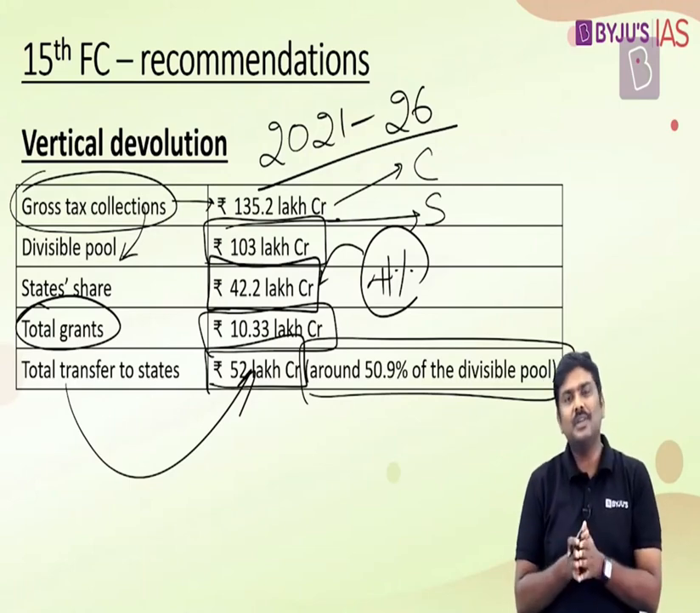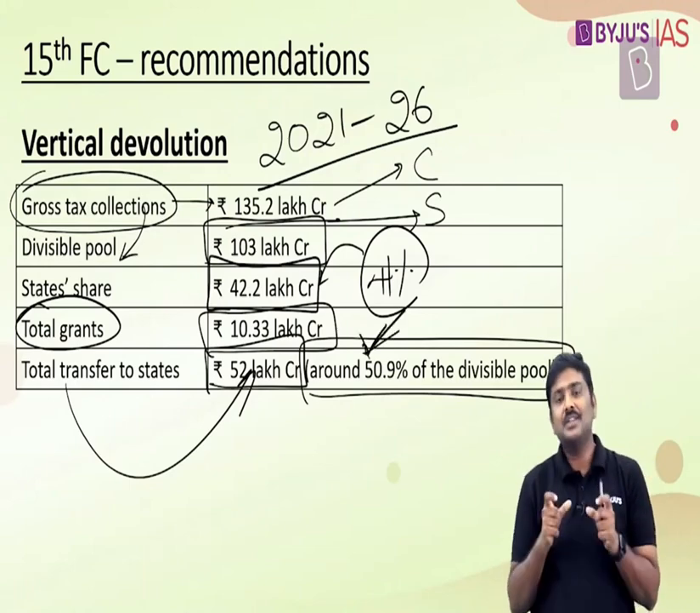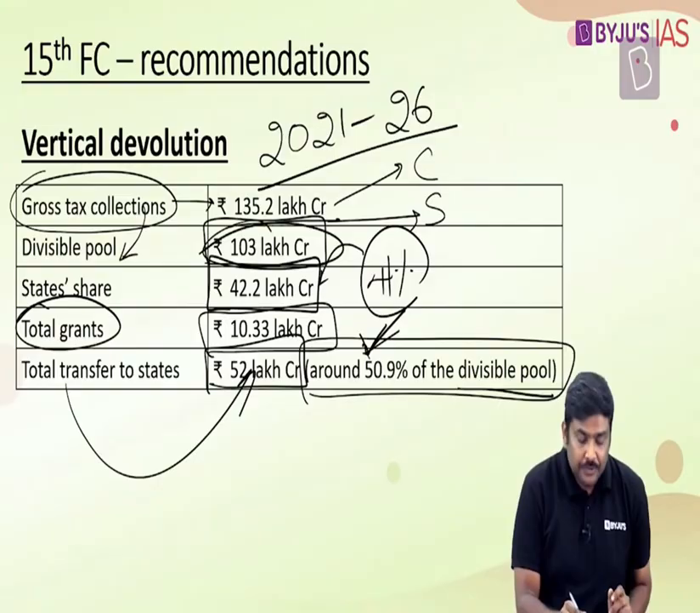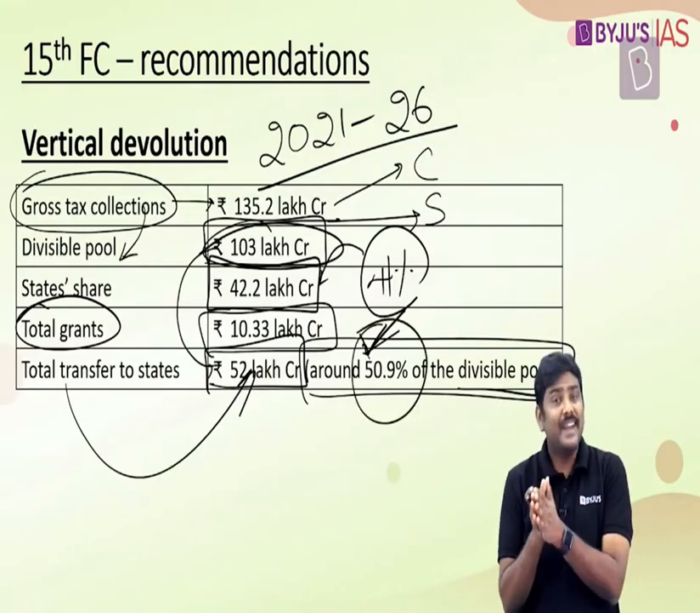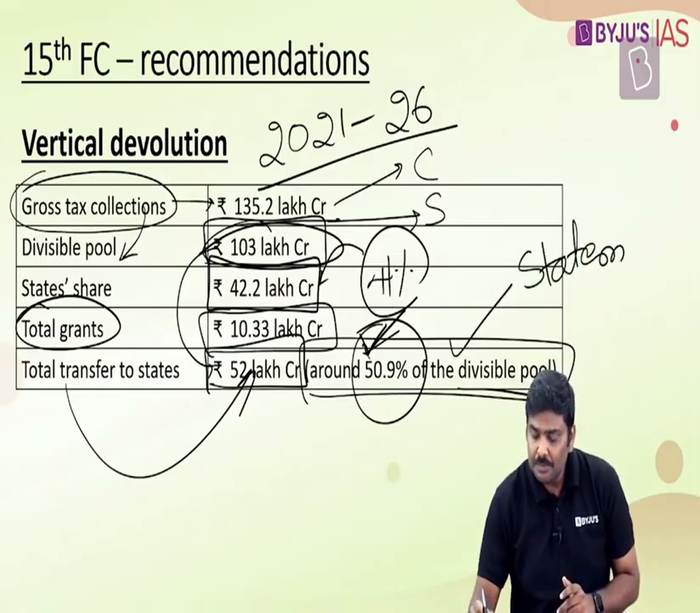Should you remember all of this particular data? For UPSC, it is not required. What you need to remember is this particular data. That is, out of the total divisible pool, that is 103 lakh crore rupees, the 52 lakh crore rupees which will be transferred from the central government to the states for the tenure between 2021 to 2026 comes to around 50.9%. This can be used in the form of a statement in UPSC prelims. Please be very, very careful.